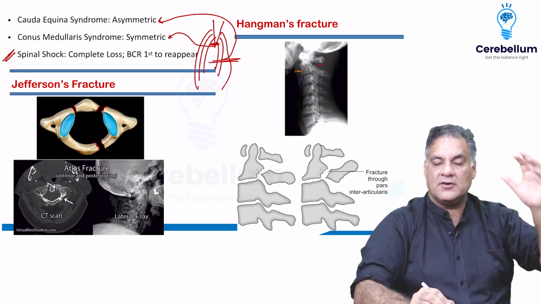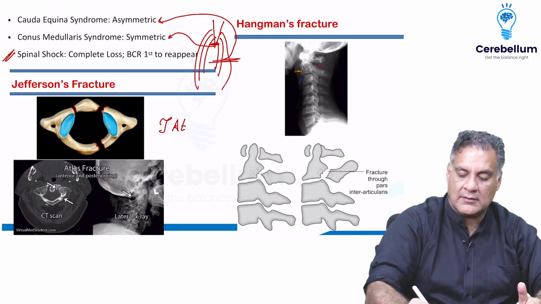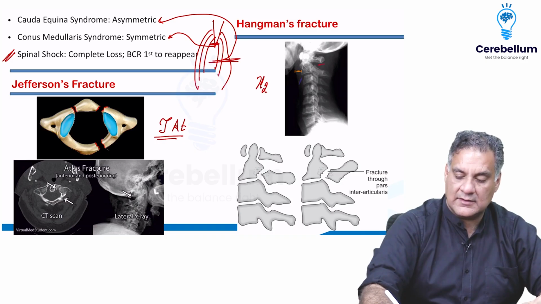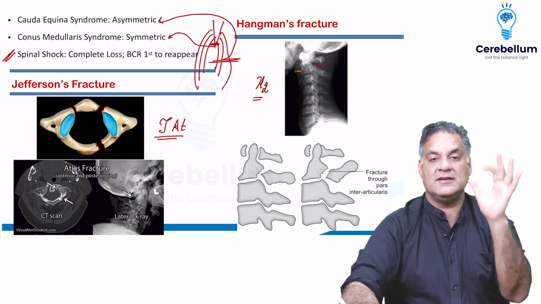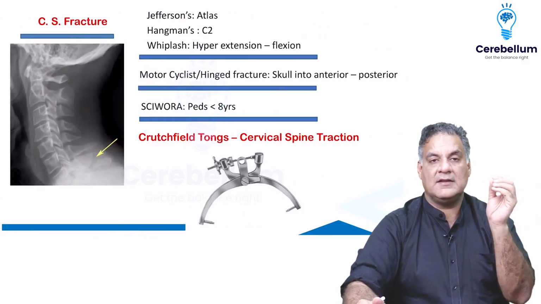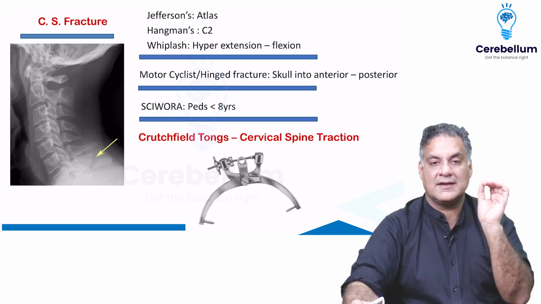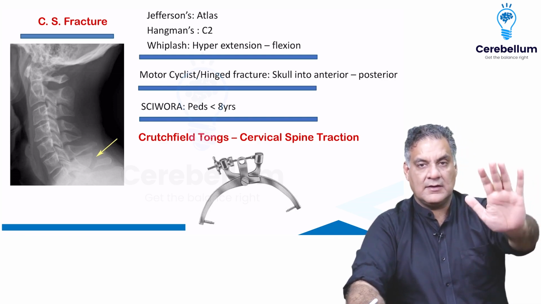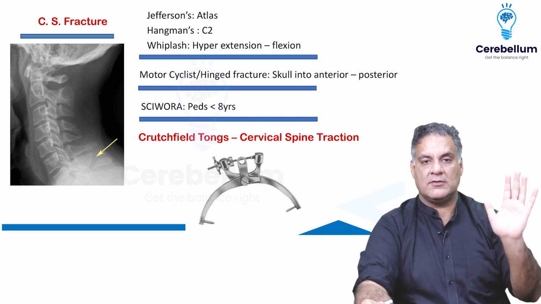The fractures of the vertebra, the first is the Jefferson fracture involving the ring of atlas, called JART. The second is the cervical vertebra 2, that is called hangman's vertebra. This is a slip of C2 over C3. So this is spondylolisthesis, meaning vertebra listhesis. When there is injury to the spinous process of the lower cervical spine, it's called a Clay-Shoveler's fracture. If you're going in a high-speed vehicle and there's a sudden halt, you will go back and then come forward. This is called a whiplash injury, hyperextension followed by flexion.